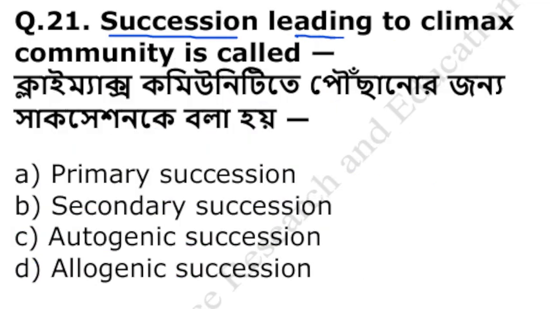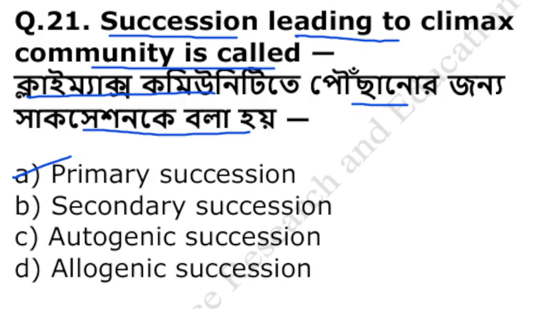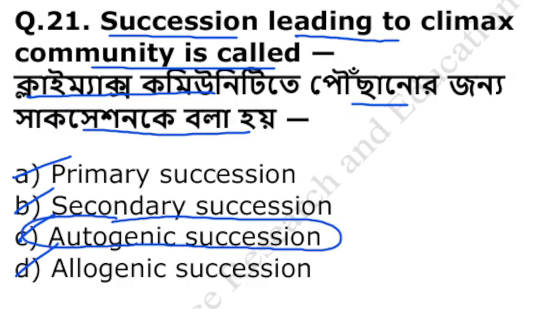Succession leading to climax community is called. এর মধ্যে ক্লাইম্যাক্স কমিউনিটির মধ্যে যে পৌঁছানোর জন্য যে সাকসেশন সেটাকে কি বলা হয়? প্রাইমারি সাকসেশন, সেকেন্ডারি সাকসেশন, autogenic succession, allogenic succession. The succession that leads to climax community is known as autogenic succession.